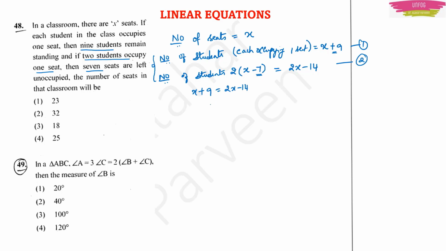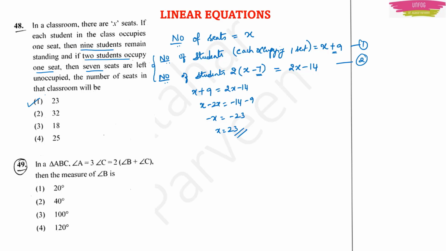Now we are equating these two equations. So we get x minus 2x equal to minus 14 minus 9, or minus x equal to minus 23, or x equal to 23. So we have 23 seats in that classroom. Okay. So it's a very easy solution, but for you to get this solution is a little tougher. For that you have to practice and practice. Okay.